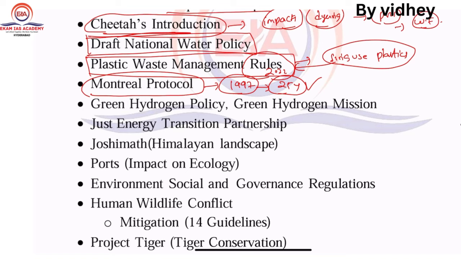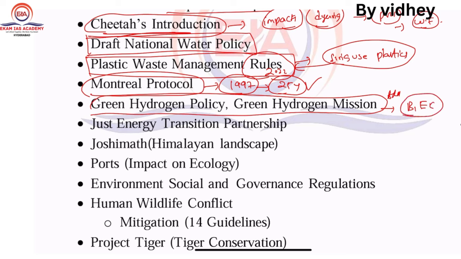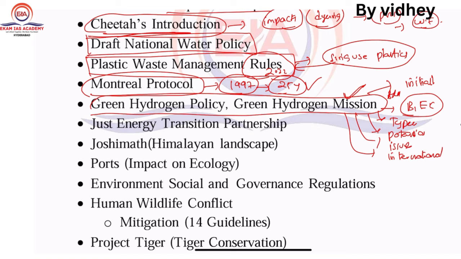So next one is what? Green hydrogen policy and green hydrogen mission. Very, very, very important. It was talked about in both the budget and the economic survey. There is a huge chance of this question being asked from different dimensions: what is green hydrogen, what are the types of green hydrogen, what is its potential in India, what are the issues, what initiatives the government has taken, and how is the international collaboration. Got it? So very, very important. Don't give up on this topic, green hydrogen policy and green hydrogen mission.